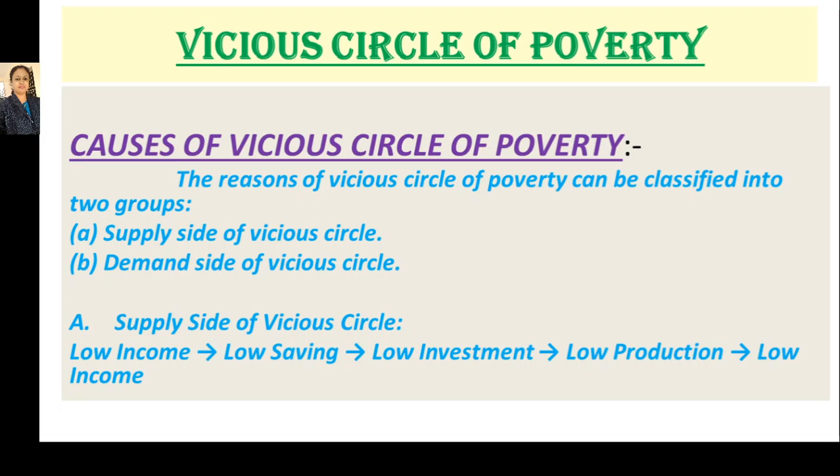This is the chain of the supply side of the vicious circle, which is written as low income, low saving, low investment, low production, low income. Again, we can start from the point where we started, low income, so again it comes to low income.